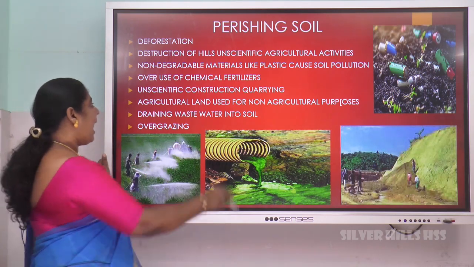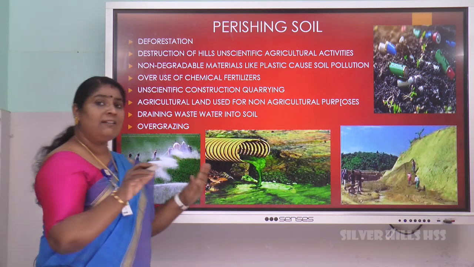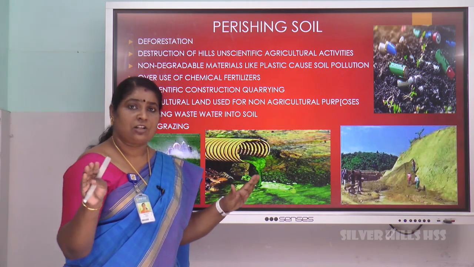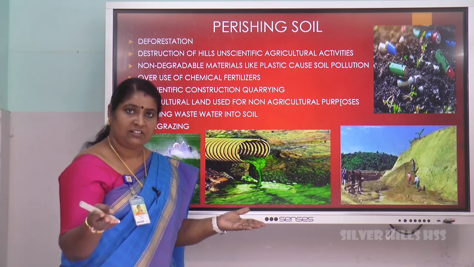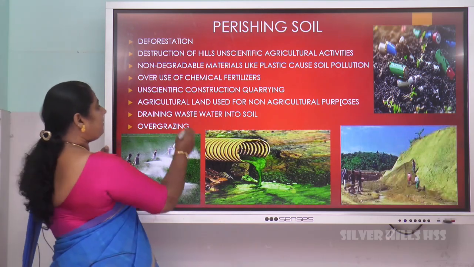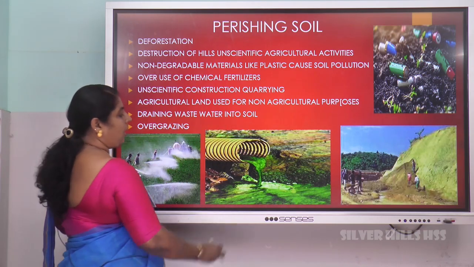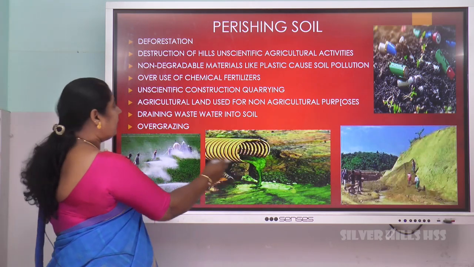Agricultural land used for non-agricultural purposes. The land is very fertile for cultivation, but that land is not used for cultivation. It is used for construction purposes. That is also one method by which soil is polluted. Next, draining wastewater into the soil. All the waste is let into the soil and fertility of the soil is lost.